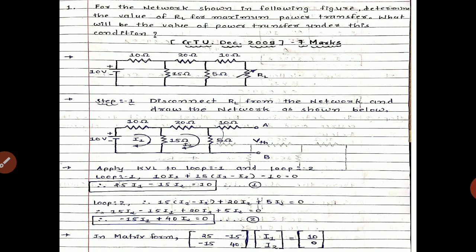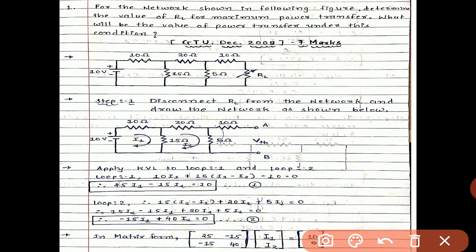So let us discuss example number 1. The question is that for the network shown in the following figure, determine the value of RL for maximum power transfer. What will be the value of power transfer under this condition? This question was asked in your GTU December 2009 exam for 7 marks.